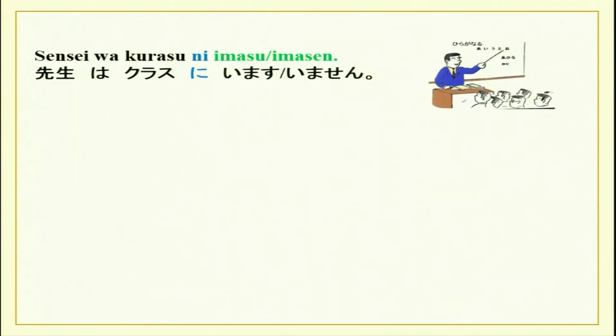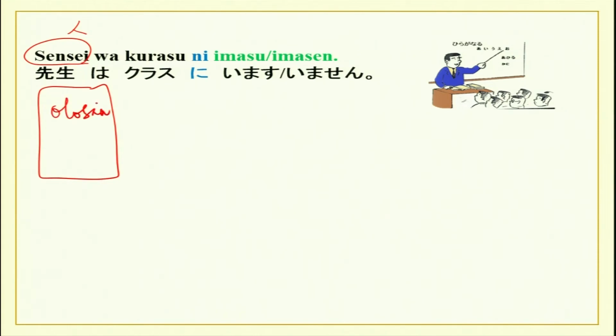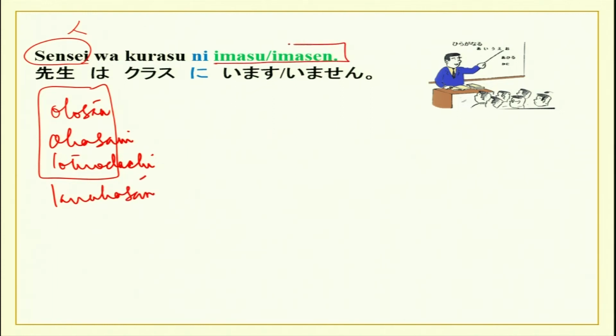Now, when you have to show presence of a person, for example, sensei, hito, otosan, okasan, tomodachi, Tanaka-san, well, you have to use the word imasu, which shows presence of a certain person at a certain place.